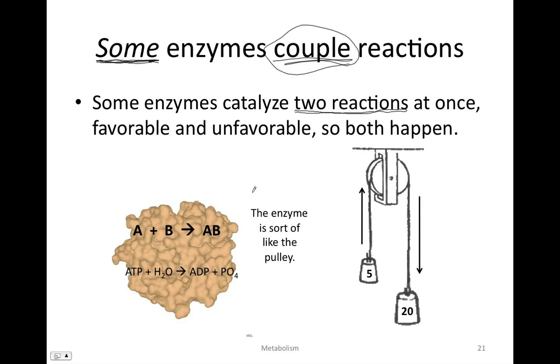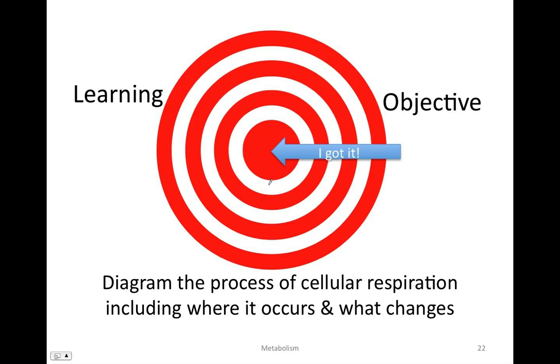All right, now that we understand a little bit about how enzymes catalyze the reactions of metabolism, including coupling the higher energy or favorable reactions with unfavorable reactions, now let's actually look at the changes that constitute metabolism in a cell. What are the reactions that make a cell move forward, a cell live?